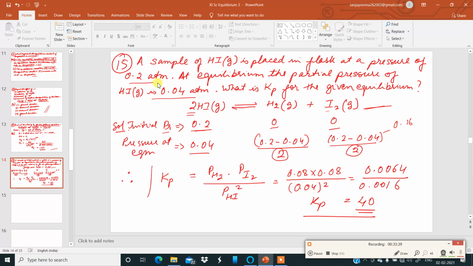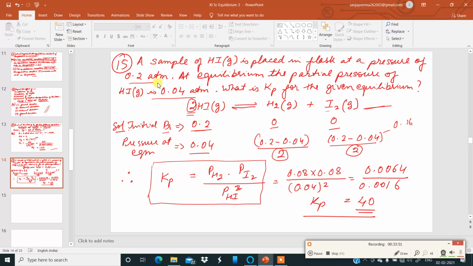Applying the law of mass action, Kp is equal to partial pressure of hydrogen into partial pressure of iodine divided by partial pressure of HI raised to the power of 2. This is raised to the power of 2 because the stoichiometric coefficient of hydrogen iodide after balancing the equation is 2. That is number 15.